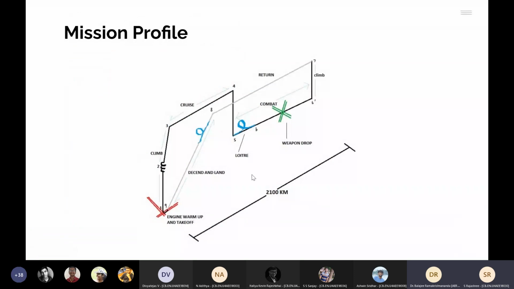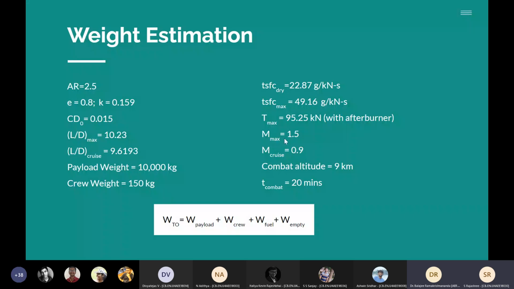This is the mission profile that we came up with. So the aircraft will take off, climb, it will cruise to the combat area, which is probably Arunachal Pradesh, descend, loiter for about 15 minutes, then combat time we've taken as 20 minutes, and then it climbs and returns back to the same place, which is Dehradun.